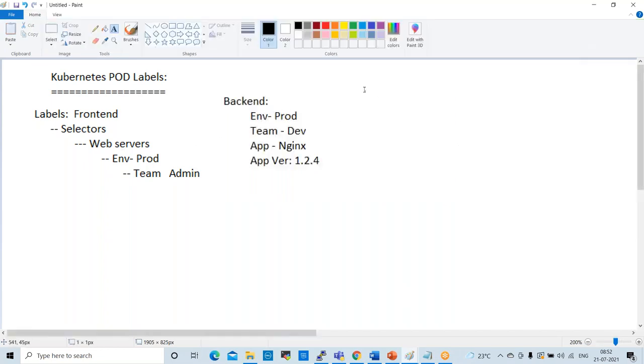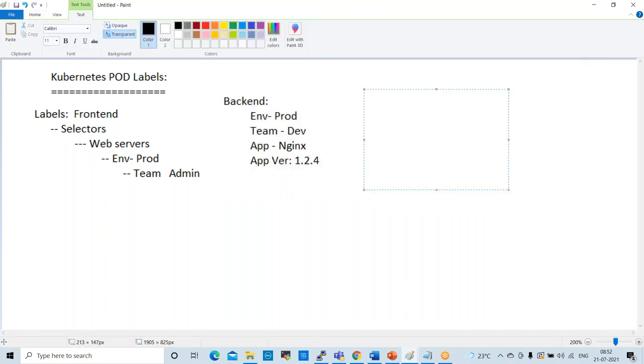This is front end, this is back end. Every application will have front end, back end, and DB, right? The same way, a DB team.